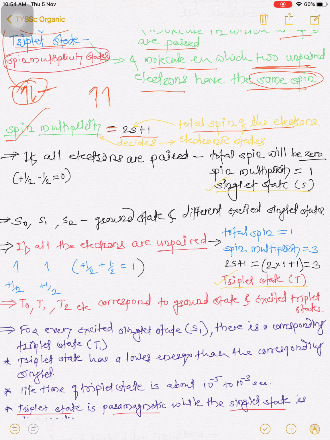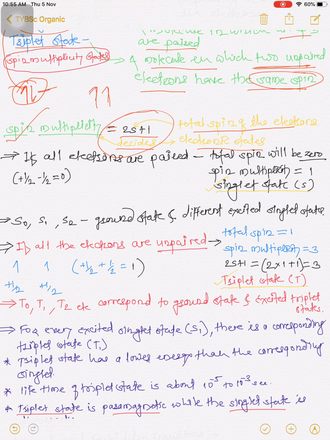So what does it decide? It decides the electronic state: whether the given molecule is in singlet state or triplet state is decided by the spin multiplicity, that is, by the equation 2s plus 1.